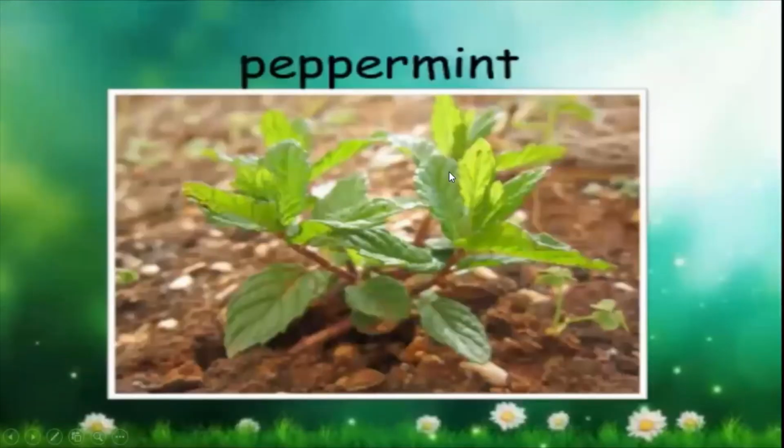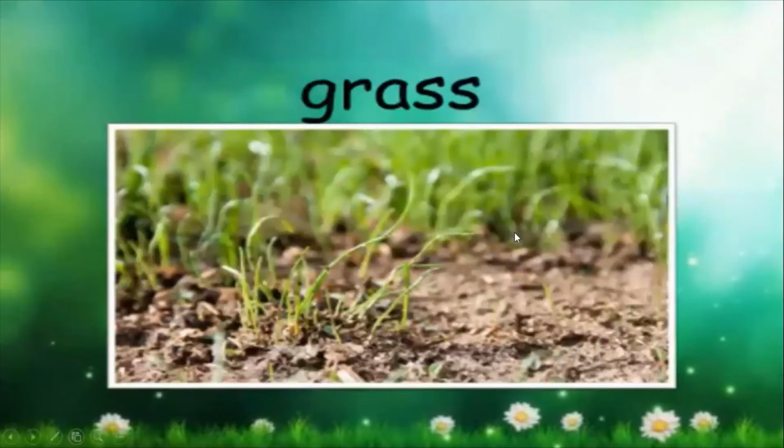Similarly, with the peppermint, pudina, also, if you have only this much, after sometime you can see that the entire pot or entire garden is full of these pudina or the peppermint. Grass also. We know everywhere grasses are there. Even if you have a small patch of the grass, after a few days, what do you see? The entire garden is full of the grasses. Even though there are no seeds, nothing is there, they just keep on growing. So they come under the category of plant asexual reproduction with the help of runners.